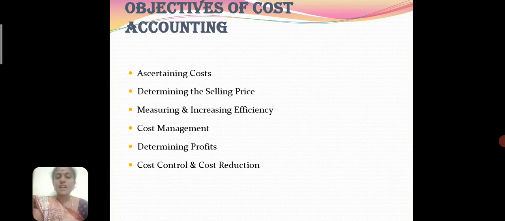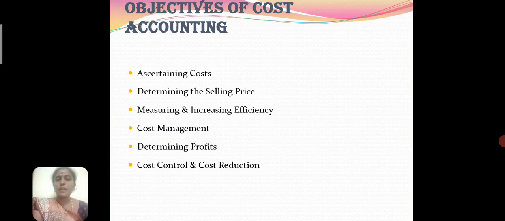The next objective is cost management. It is one of the foremost objectives of maintaining cost accounts. It includes the manager's activities in both short-term and long-term planning and cost controlling. Cost management also includes both cost control and cost reductions together.